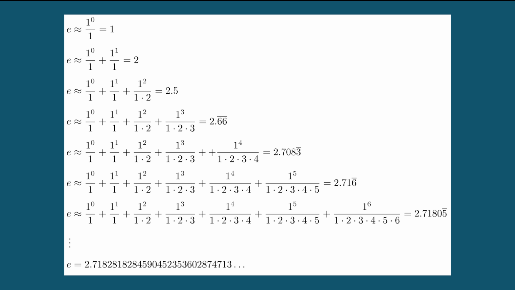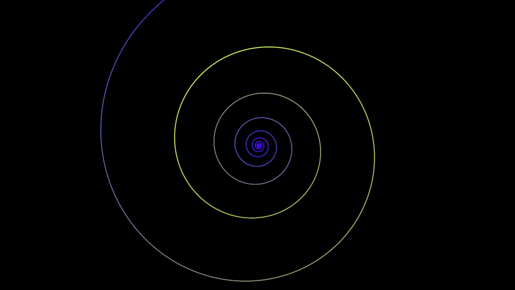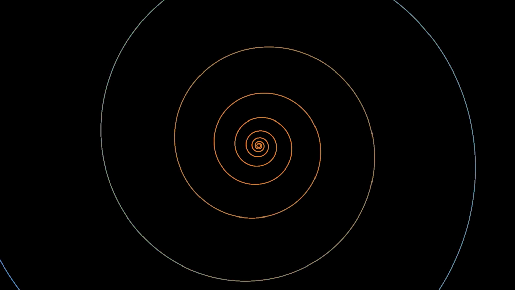It is possible to prove that this representation is faithful and converges for all real values of t. Let's set t equal to 1 to get e to the 1, which is equal to e. This way we can approximate e with more and more terms from the sum. With just a few terms, we're able to get a good approximation to e. In today's adventure, we found that exponentiation with e as the base is the unique function that has all of its rates of change equal to itself.